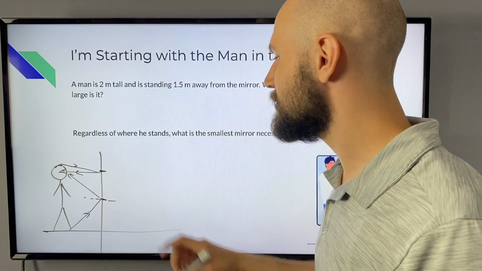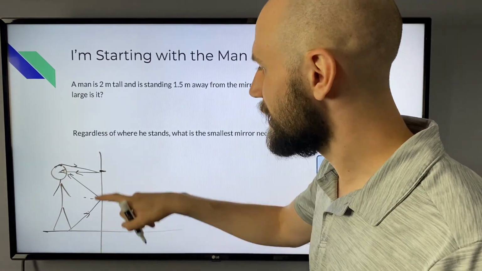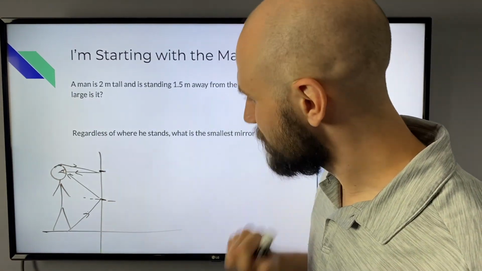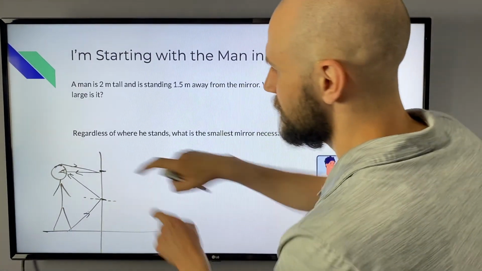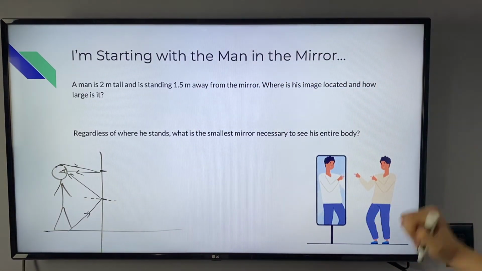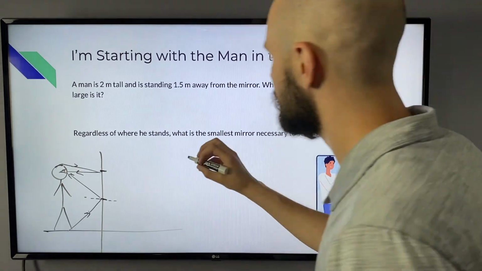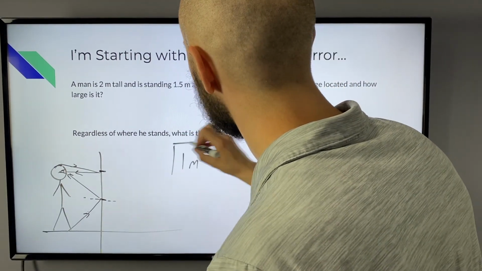So the correct answer here, we can see we're cutting his body in half. This is pretty much the top of his head. This is going to be half of his height. So the correct answer is 1 meter.